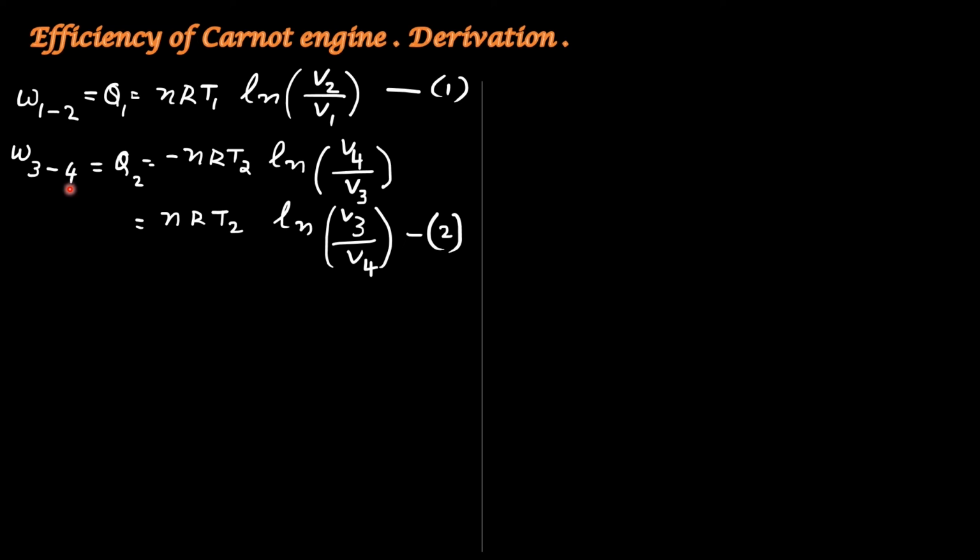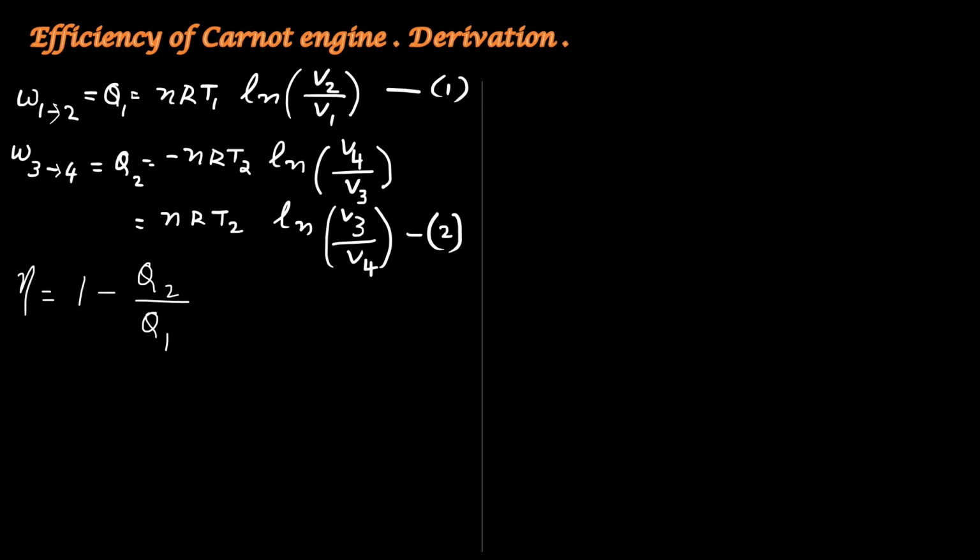Work done 3 to 4 is equal to Q2. You have a negative sign there: negative nRT2 natural log V4 by V3. We remove the negative sign and write it as nRT2 natural log V3 by V4. That is equation 2. We already have the formula for efficiency. Efficiency eta is equal to 1 minus Q2 by Q1. I have already posted a video on efficiency of heat engine. If you have not watched that video, please click the I button in order to watch that.